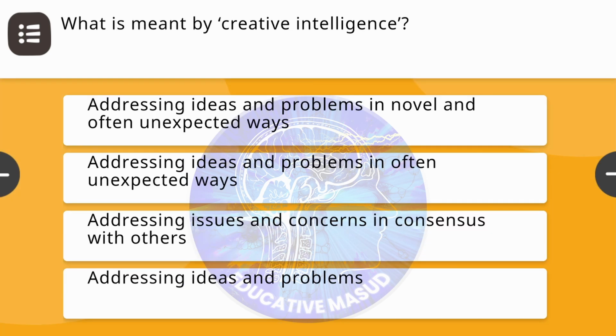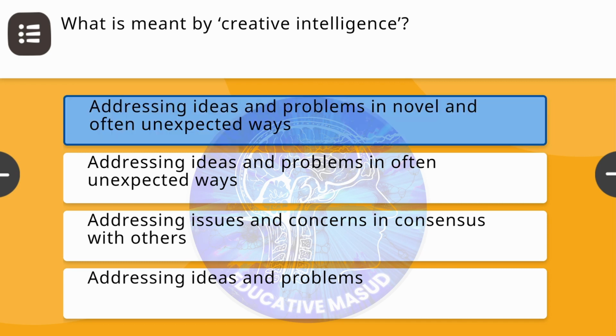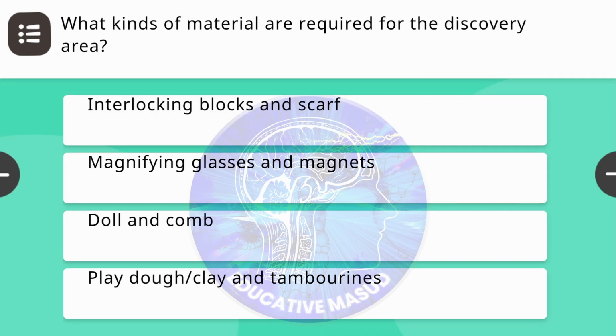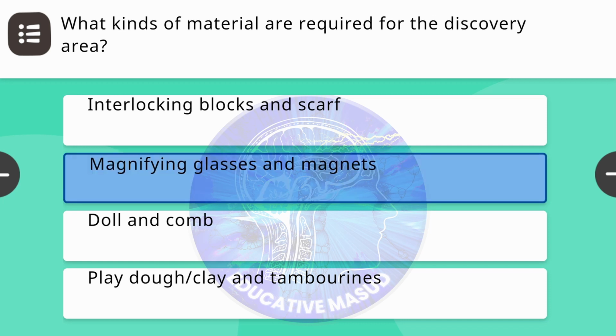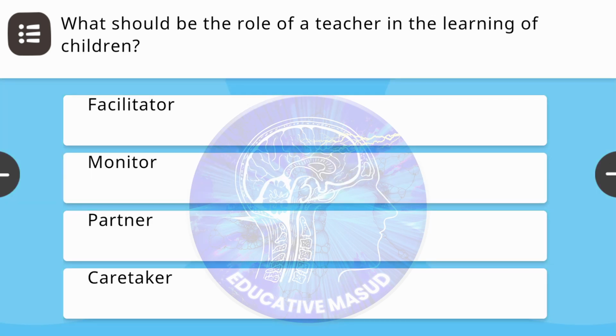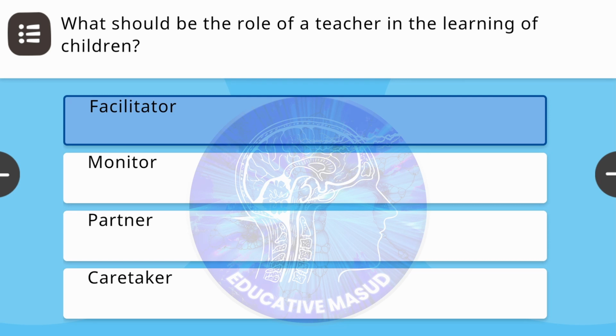Next question. What is meant by creative intelligence? Correct answer is addressing ideas and problems in novel and often unexpected ways. Next question. What kinds of material are required for the discovery area? Correct answer is magnifying glass and magnets. Next question. What should be the role of a teacher in the learning of children? Correct answer is facilitator.